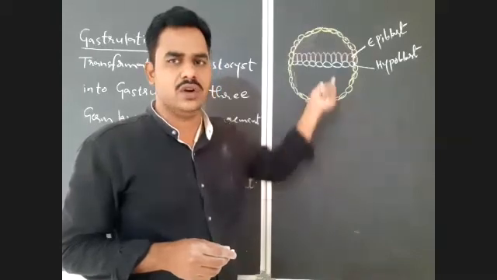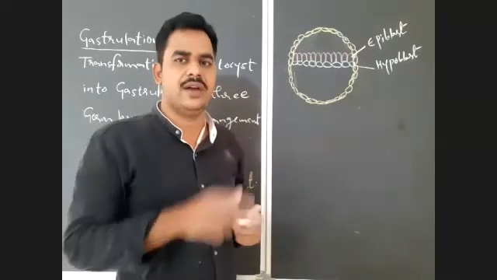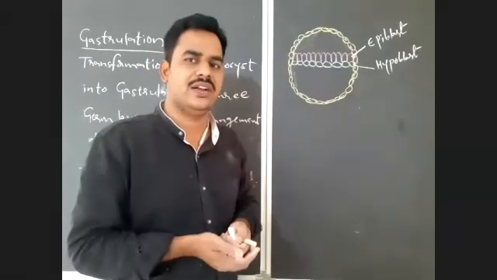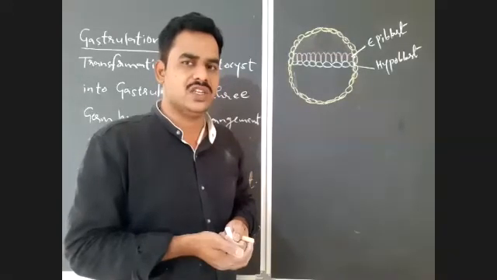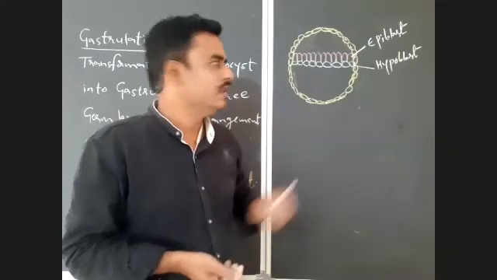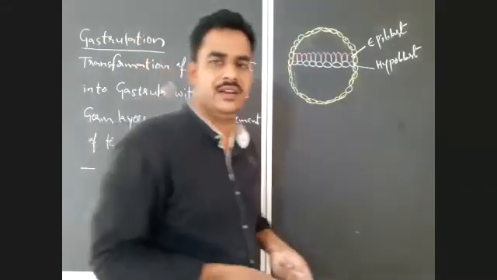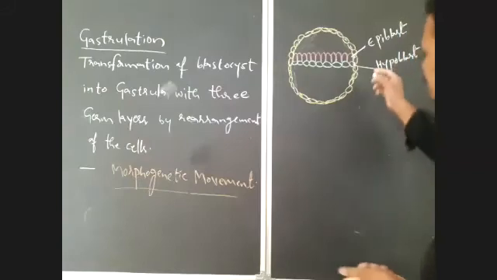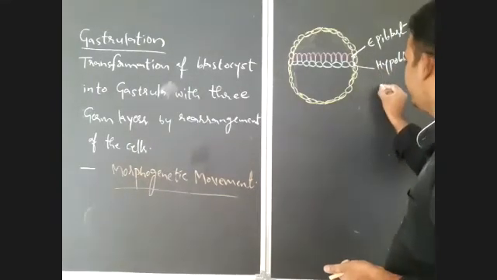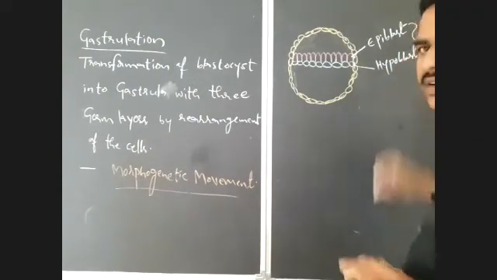So the embryo in this stage appears in the form of a small disc. Because of that, this is known as embryonic disc.